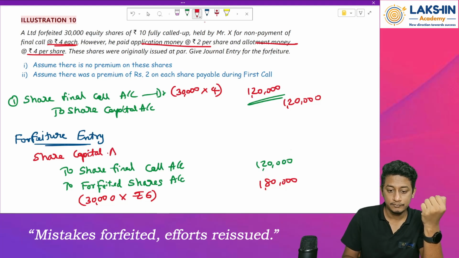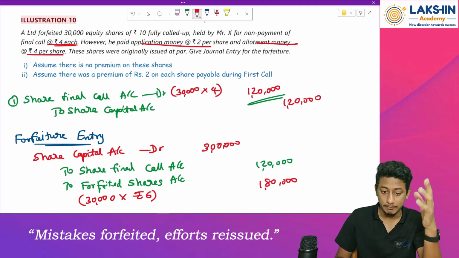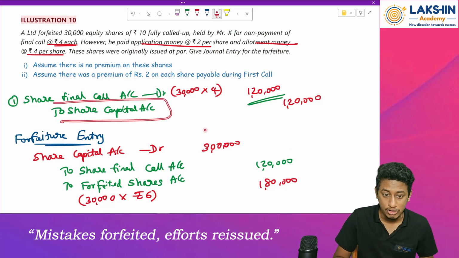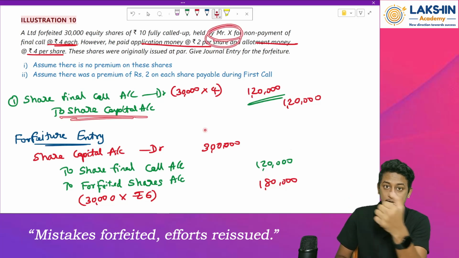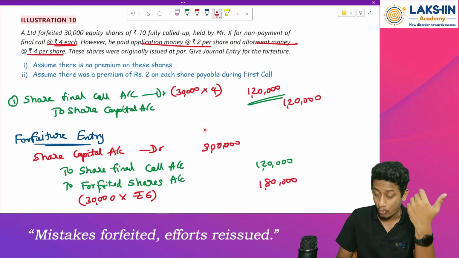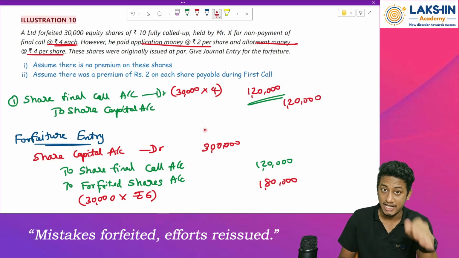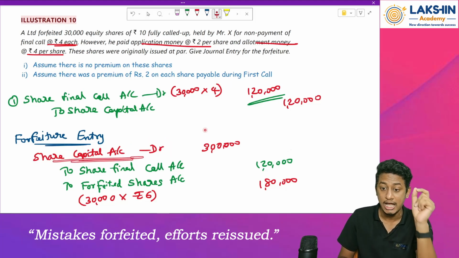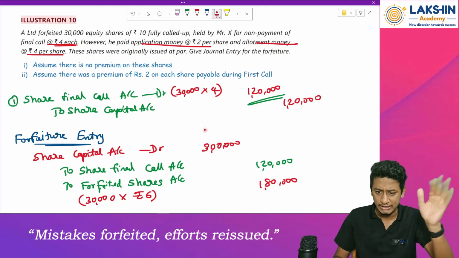share capital account debited, rupees 3 lakh. Why is the share capital account debited? Because we assume that whatever share capital was created for this person, for Mr. X, be it for application, allotment or final call, all of those will be reversed completely. And whenever I reverse the share capital account, we should debit the account. So I have debited the share capital account, showing that whatever amount he has paid and it has been added to the capital has been completely reversed now, for rupees 3 lakh.